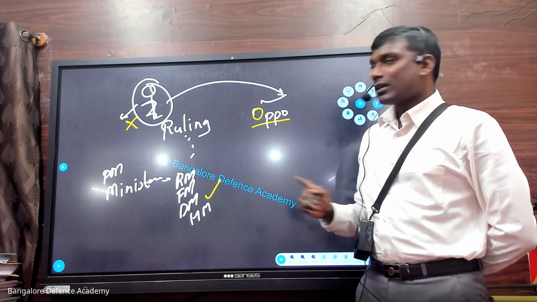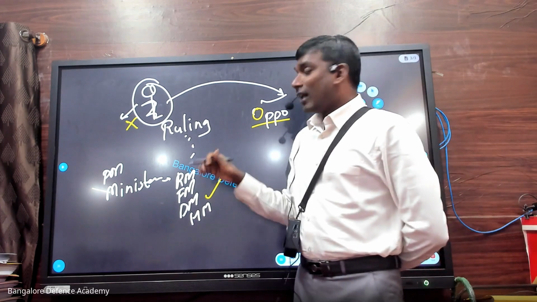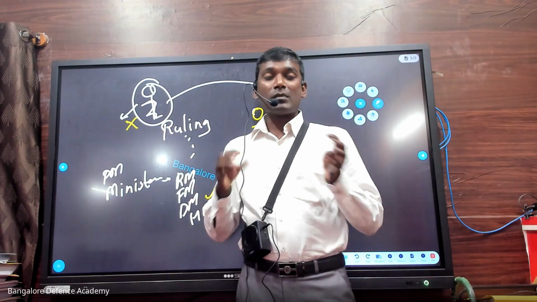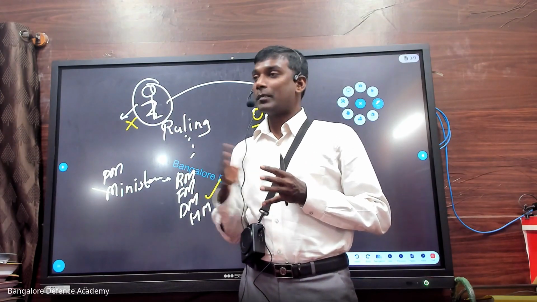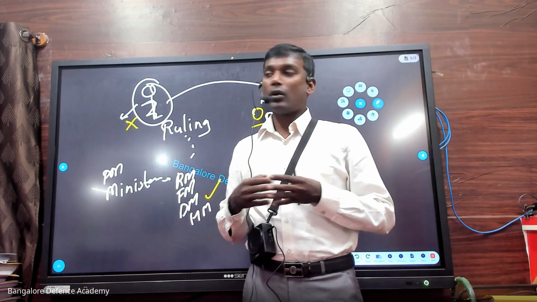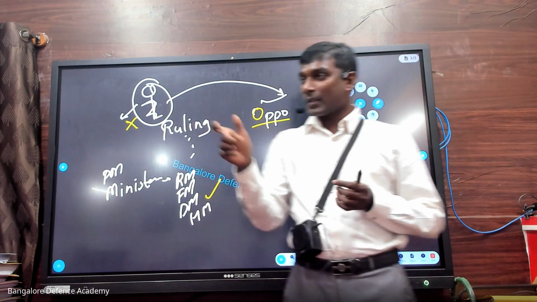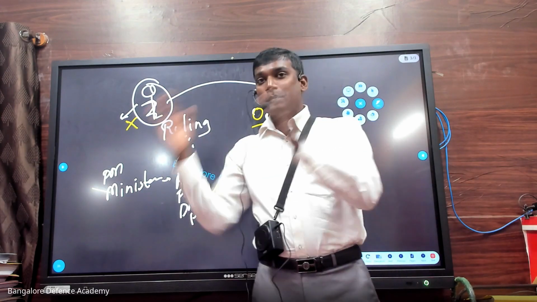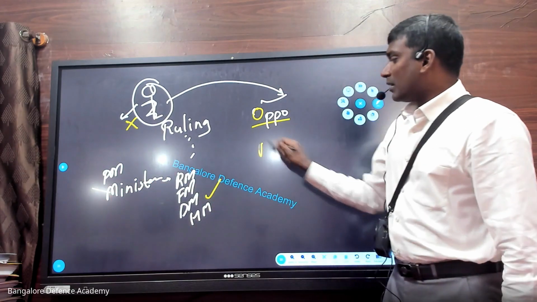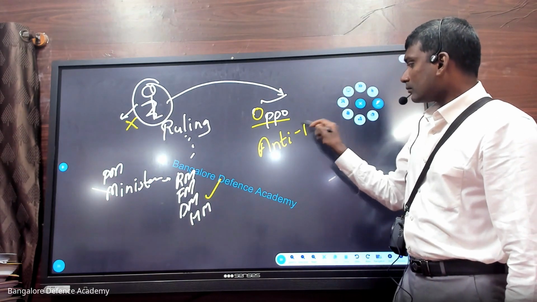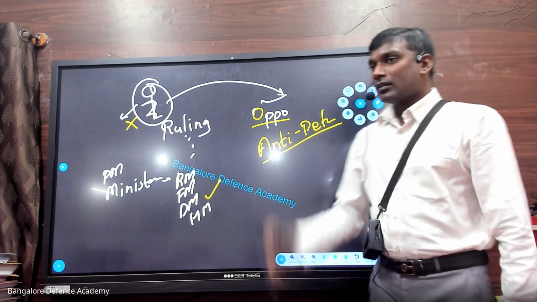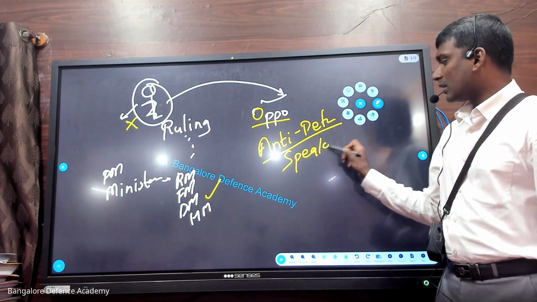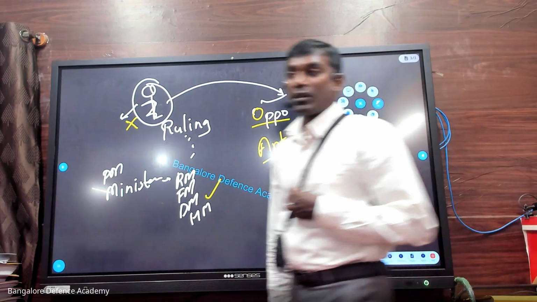In this case, remember, after election, when a person becomes a member of the house, a member of parliament in Lok Sabha or an MLA, a member of the legislative assembly, if he joins some other party, anti-defection will be on him. The Speaker will take action on him.